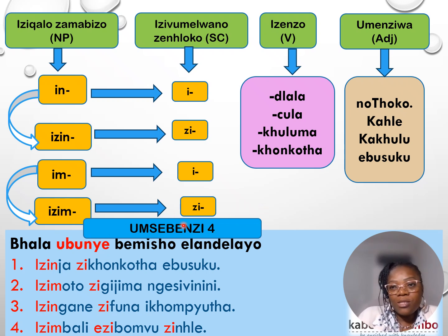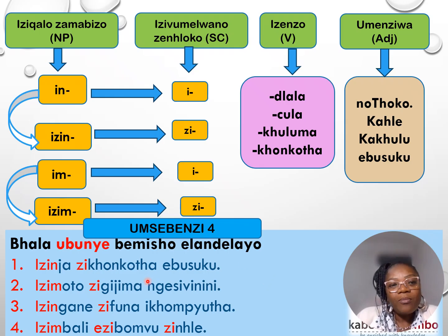Right, ake sifunde kumsebenzi 4. Bhala ubunye bemisho elandelayo. Bhala is to write. Ubunye is the singular. Nye means one, remember? Bemisho elandelayo, of the following sentences. So as I explain, you can just jot these sentences down on your own quickly and see if you can work them out, because after this, I will show you my answers and then we can compare our work.